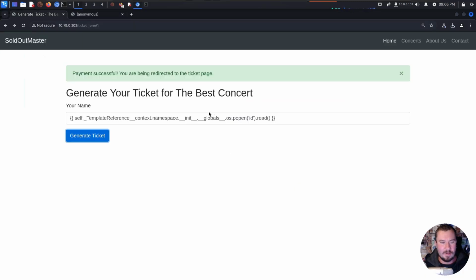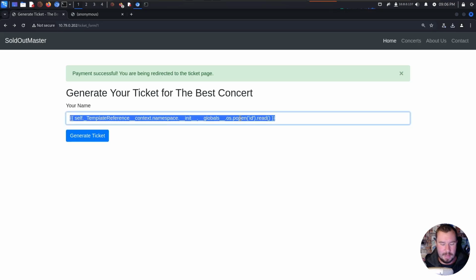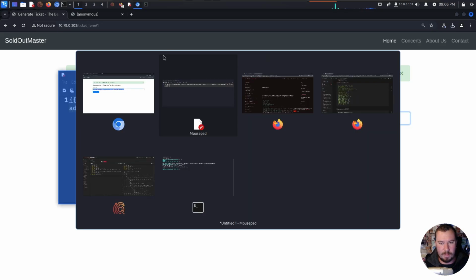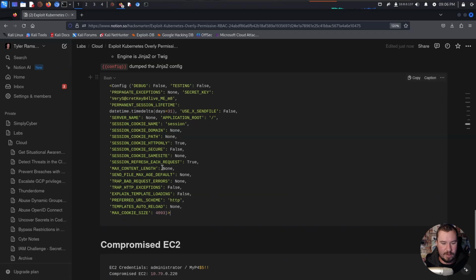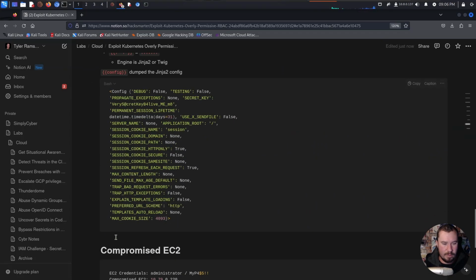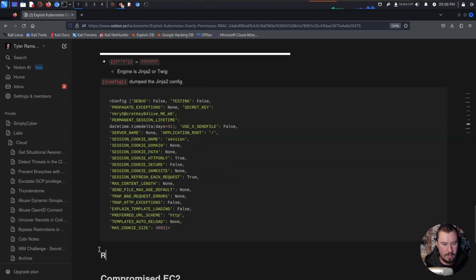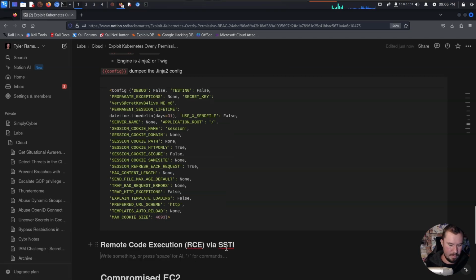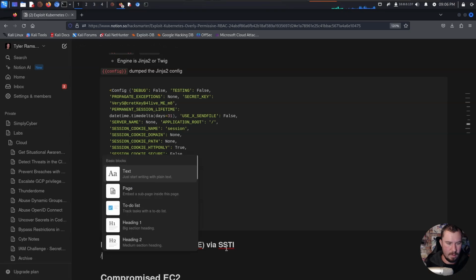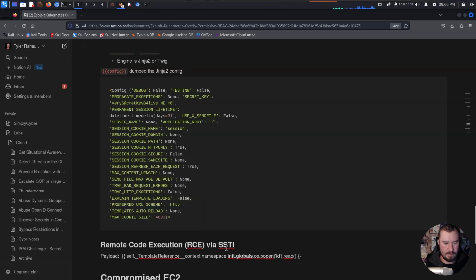But speaking of notes, let's go ahead and take just some notes of what we just did. We'll jump over to here, and we will say H2, remote code execution via SSTI, and we'll just say payload.